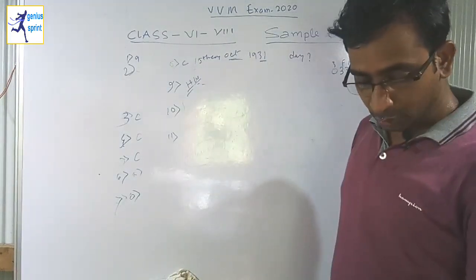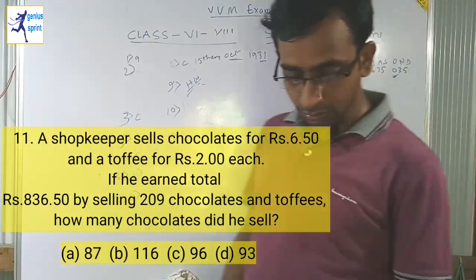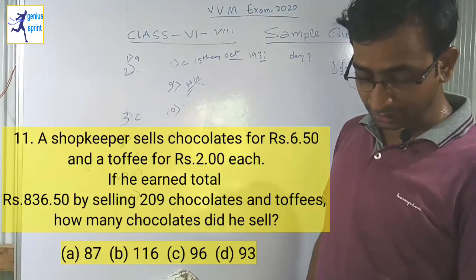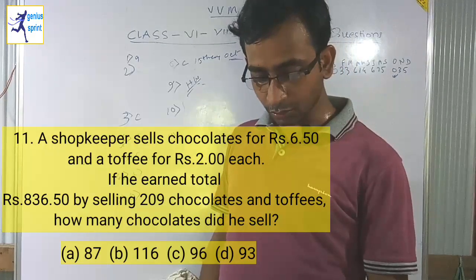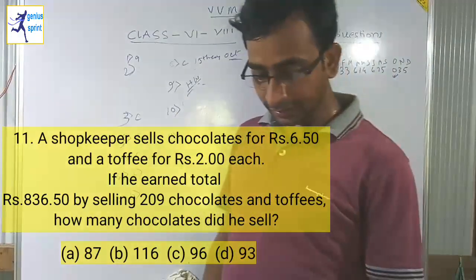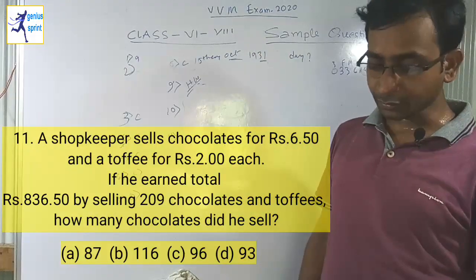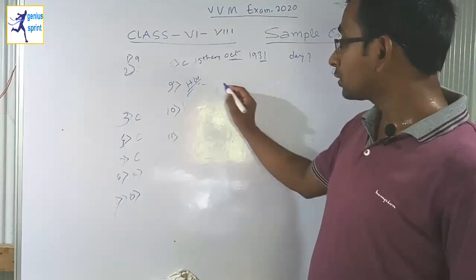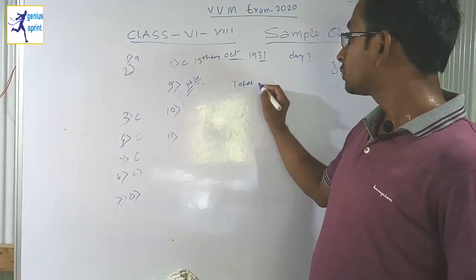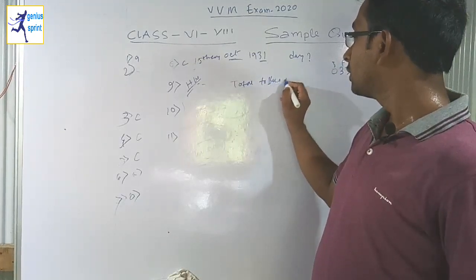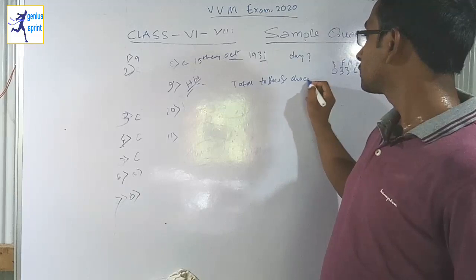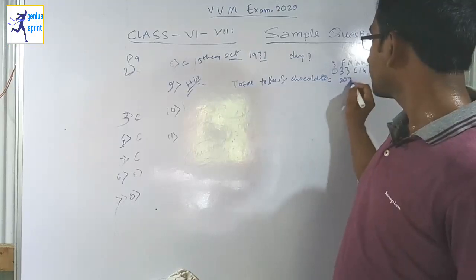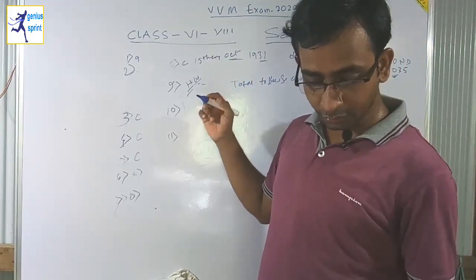Question 11: a shopkeeper sells a chocolate for rupees 6.5 and a toffee for rupees 2 each. Now if he earned a total of rupees 836.50 by selling 209 chocolates and toffees, how many chocolates did he sell? So total toffee and chocolate is equal to 209. But how many of them are chocolates, we don't know.